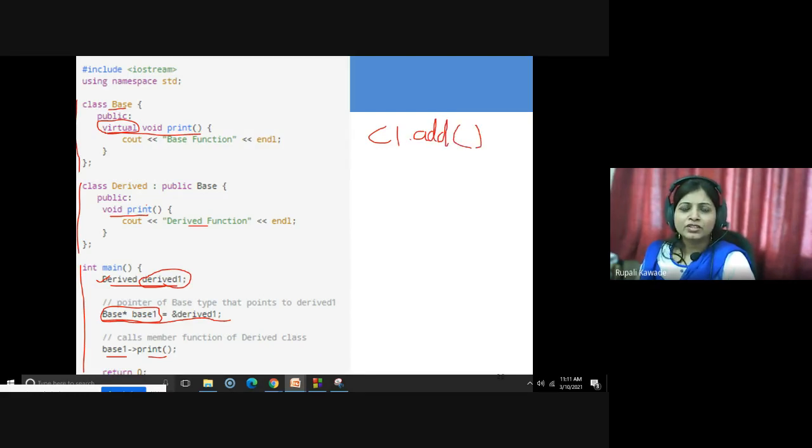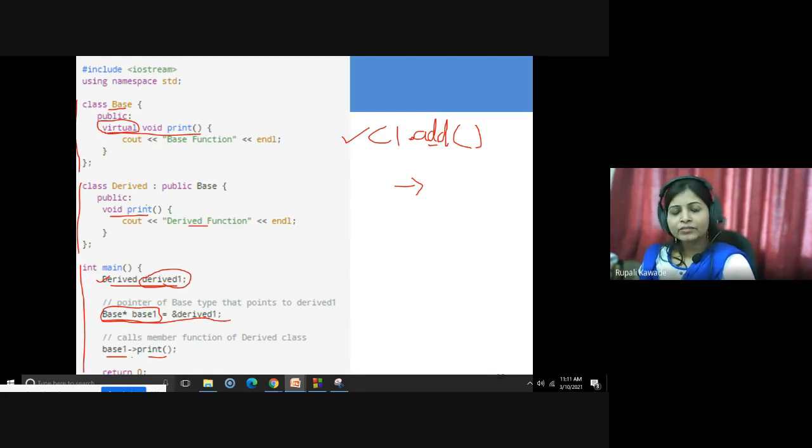But here instead of dot, we are using an arrow. Why? Because in the first case, on the left hand side of the dot, it was an object of the class, and on the right hand side, the name of the function. Whenever you are using an arrow, it means that on the left hand side it is nothing but a pointer, and on the right hand side it is a function. So here we are invoking a function using the pointer.